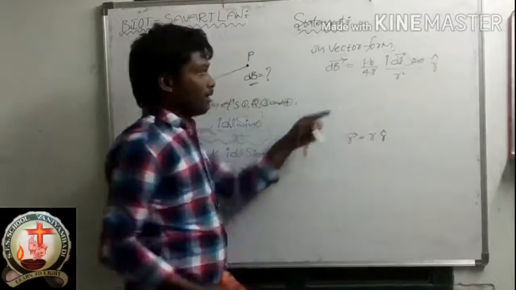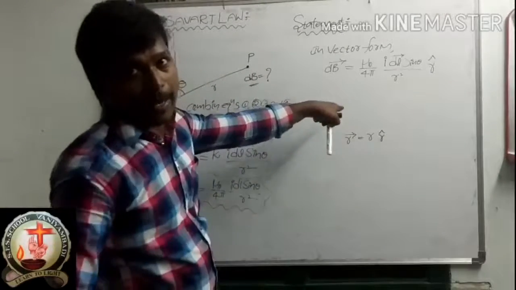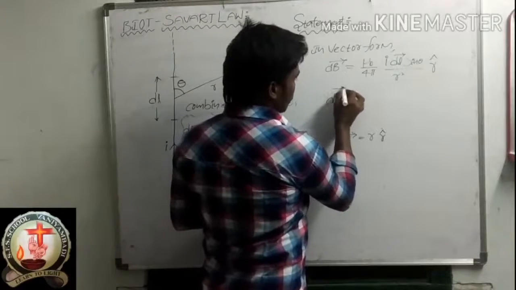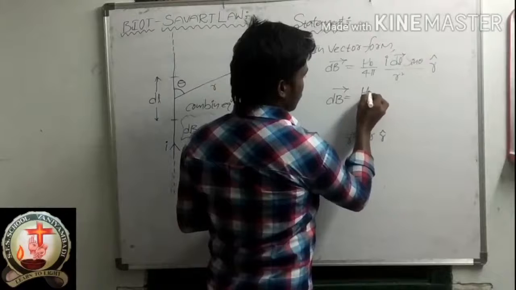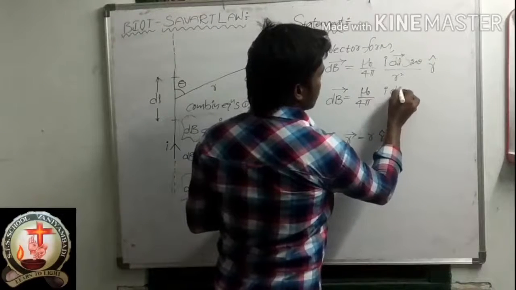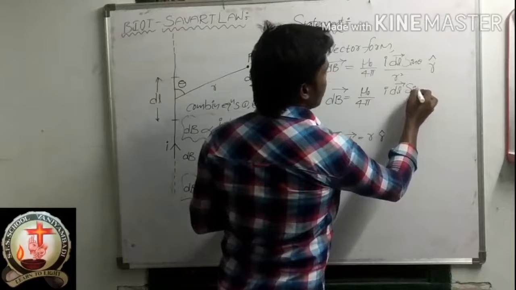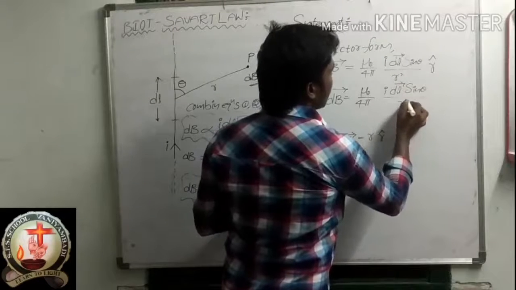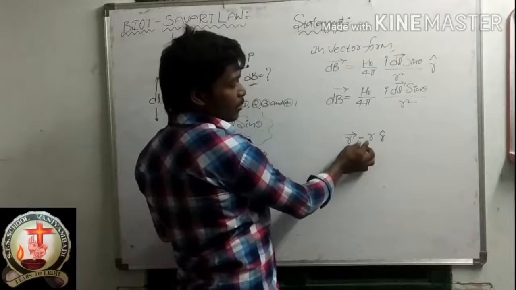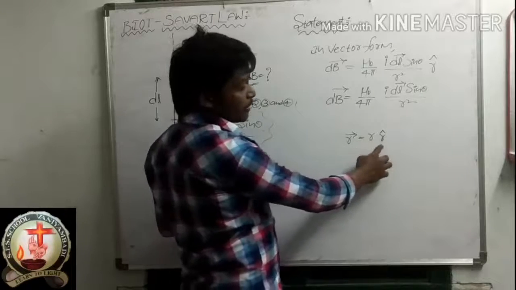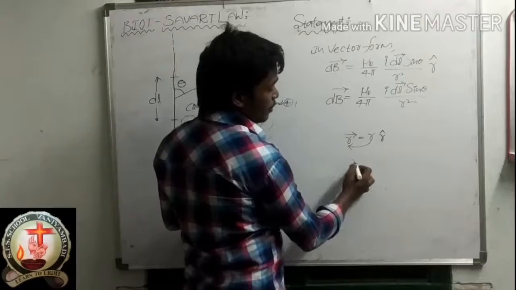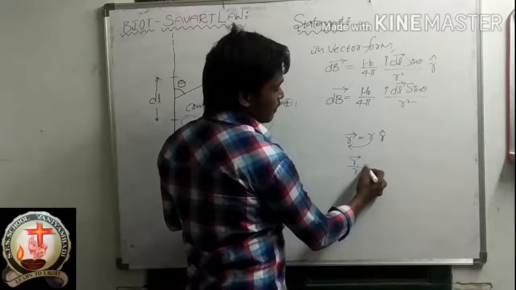Now I would like to convert this expression. So only I explain like this. Okay. So here dB bar is equal to mu naught by 4 pi I dl bar sin theta by r square. In the place of r cap, r bar is equal to r into r cap, correct? So r bar by r is equal to r cap.